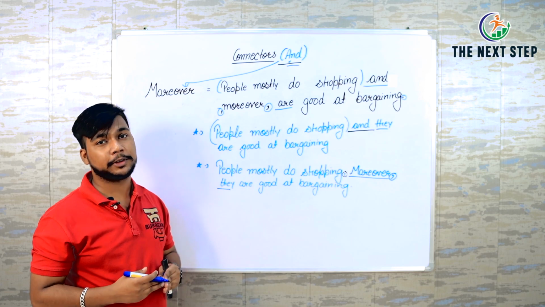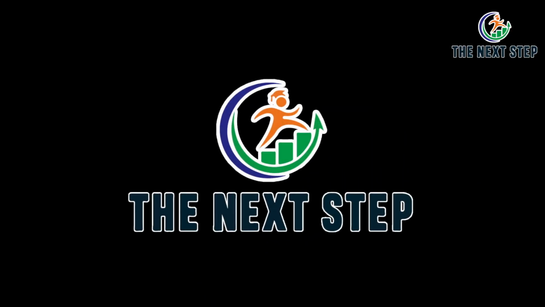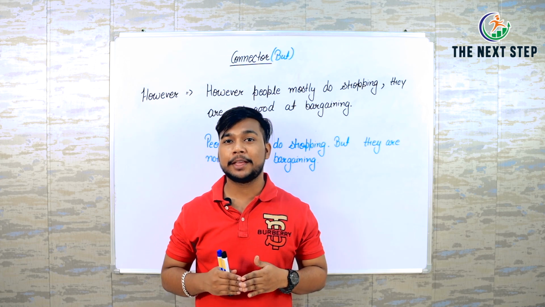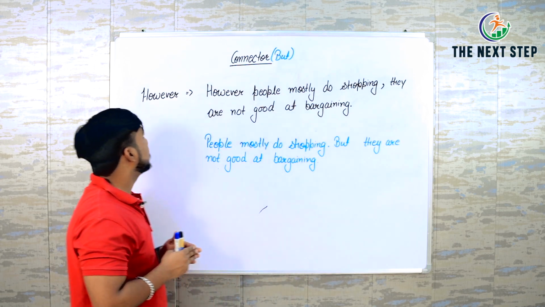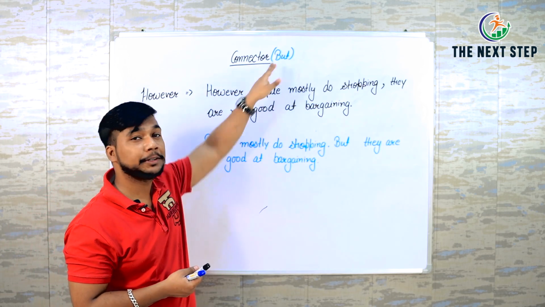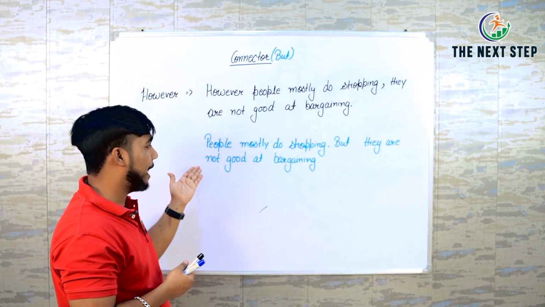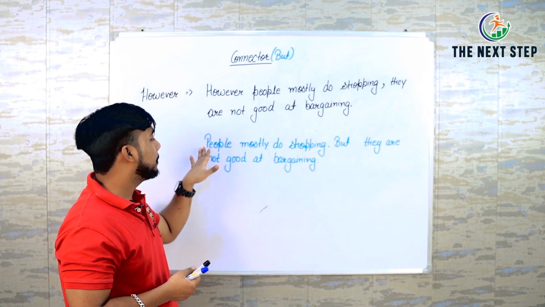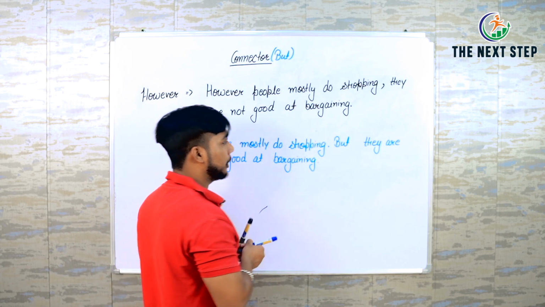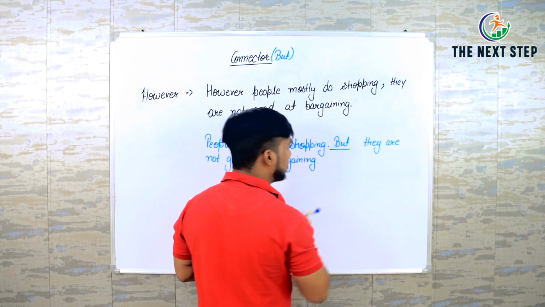Let's go for another connector. So let's see now how we can replace the connector "but". As we learned, we can use "however" to replace the connector "but". So here we have a sentence with "but". People mostly do shopping, but they are not good at bargaining.